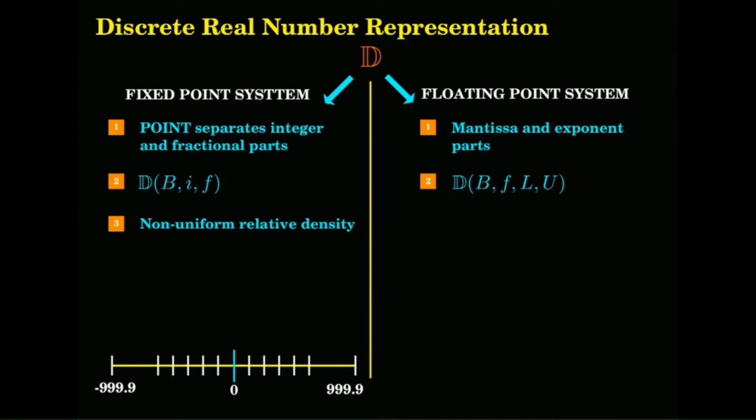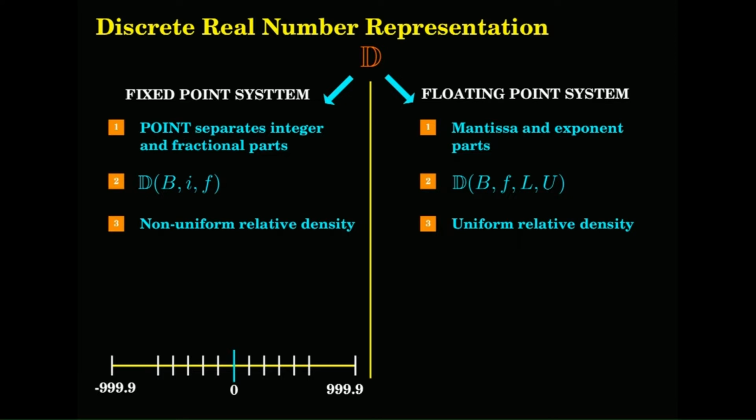Okay, so that is what we call the non-uniform relative density, non-uniform relative error. Whereas in the case of the floating point, the relative error is uniform throughout.